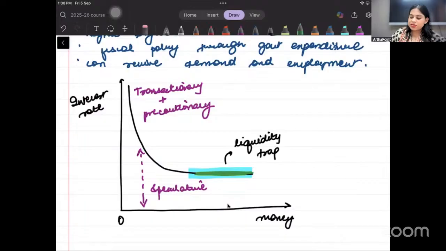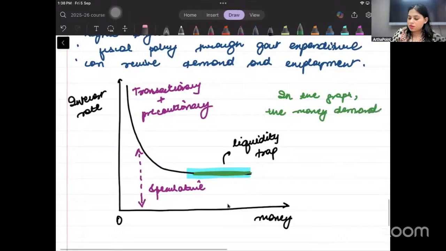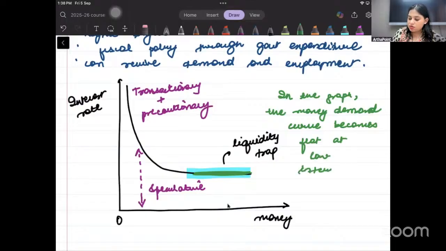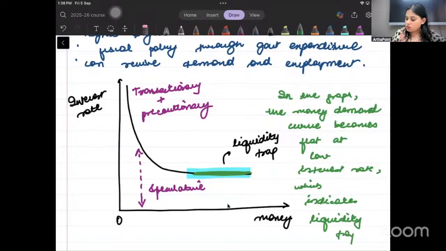therefore this reflects the liquidity trap. So we can say that in the graph, the money demand curve becomes flat at low interest rate, which indicates liquidity trap.